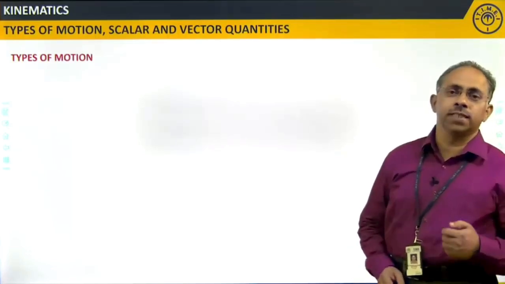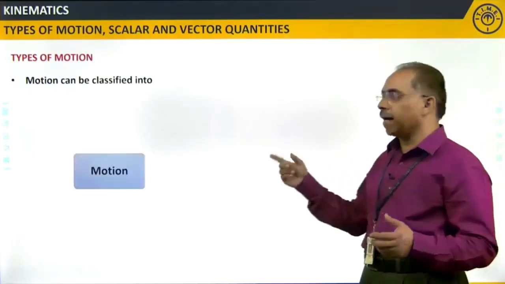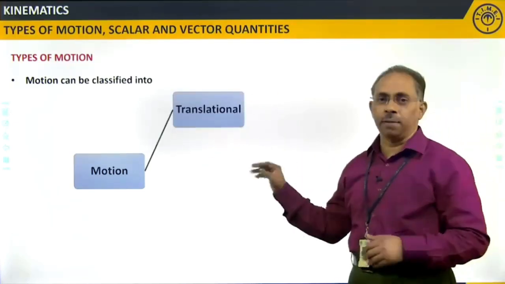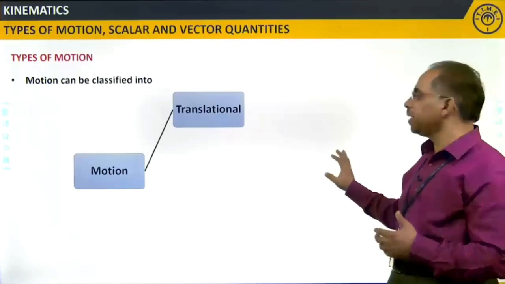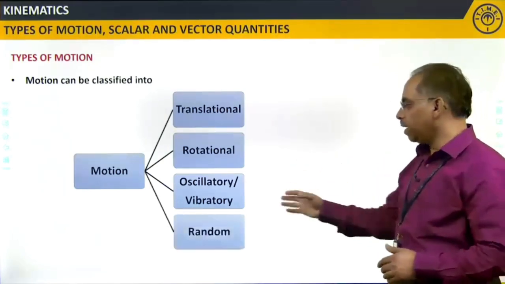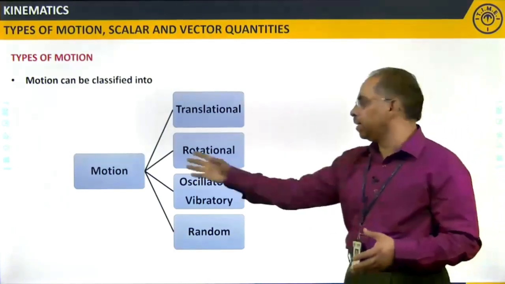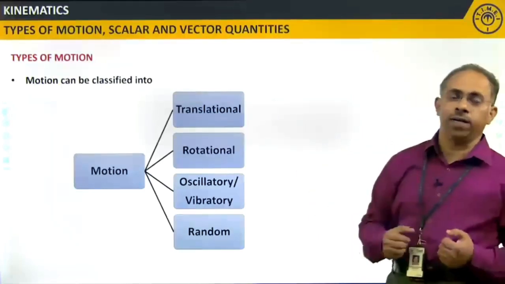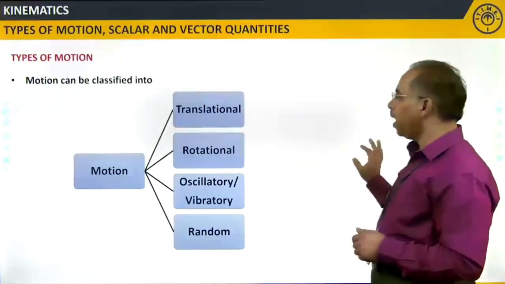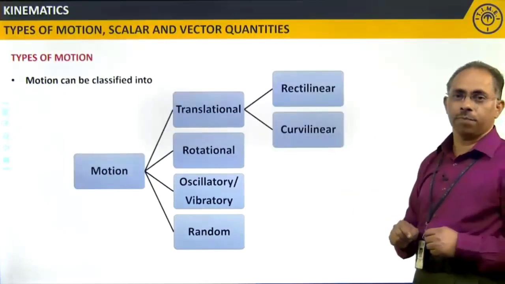Students, let us now discuss the types of motion. Motion can be classified into many types. Let us see these particular types of motion: translational motion, rotational motion, oscillatory or vibratory motion, and random motion. Basically, these are the broad classifications into which motion can be classified. Again, within translational motion, we have two types, that is rectilinear and curvilinear.